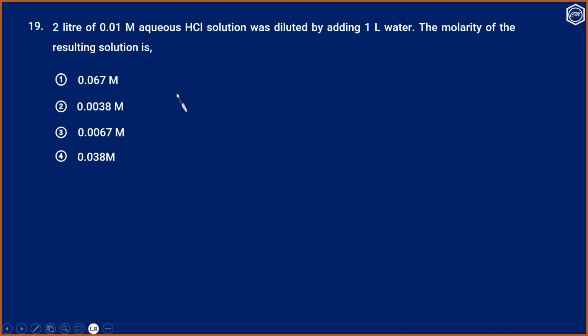First we calculate the answer. We know M1V1 is equal to M2V2. In fact, we are diluting the HCl solution by adding 1 liter water, so this is the dilution equation. We need M2. So M2 is equal to 2 into 0.01 by 3, and that is 0.0067 molar. So option 3 is the correct option.